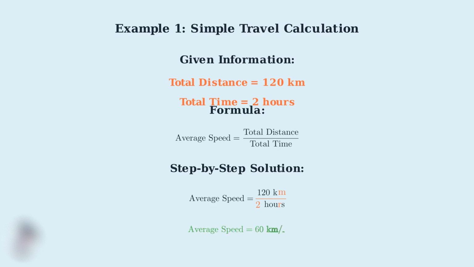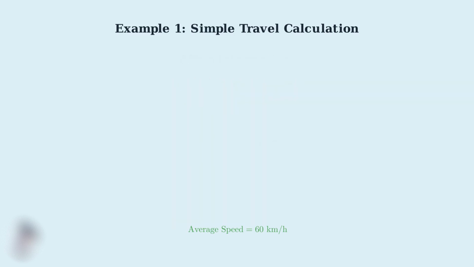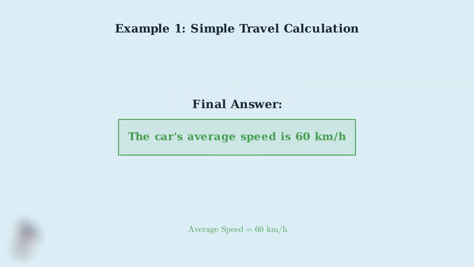Step 2, we perform the division. 120 divided by 2 equals 60. So our average speed is 60 kilometers per hour. Let me highlight our final answer clearly. Therefore, the car's average speed is 60 kilometers per hour. This means that, on average, the car traveled 60 kilometers every hour during its journey.